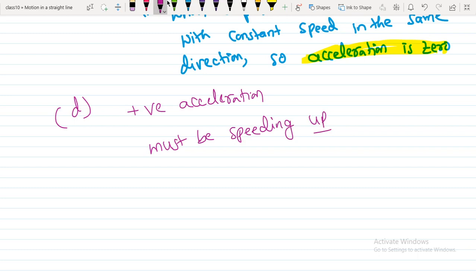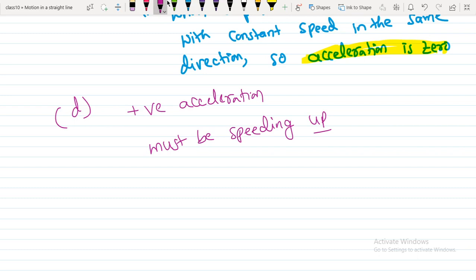No, it cannot be true, because if the initial velocity of an object is negative, then even in the case of positive acceleration, the body's speed decreases. A body speeds up when the acceleration acts in the direction of motion.